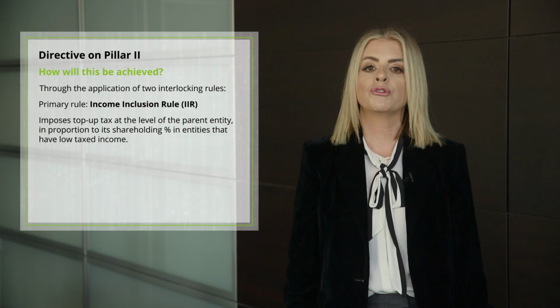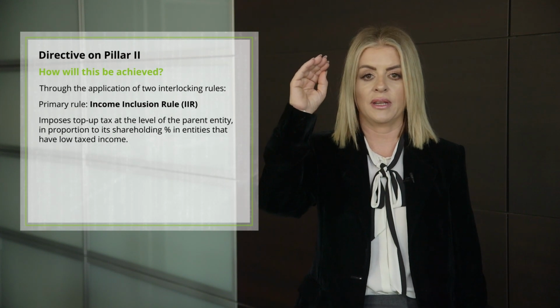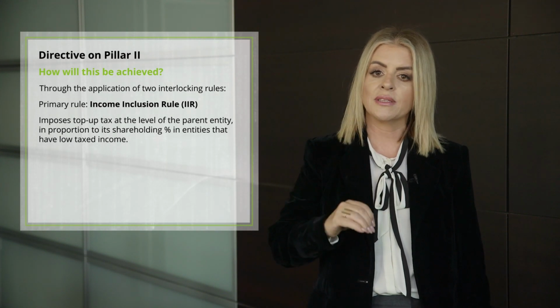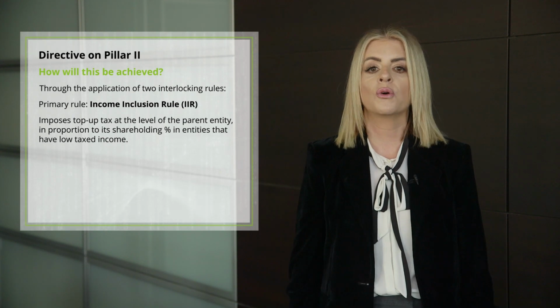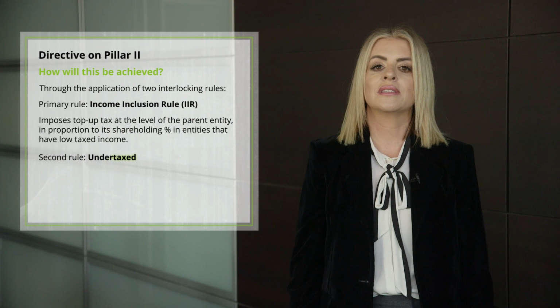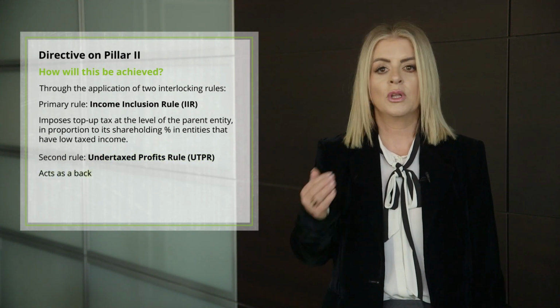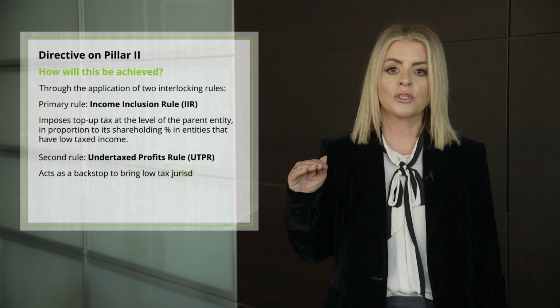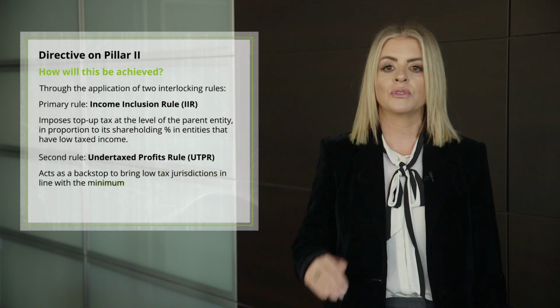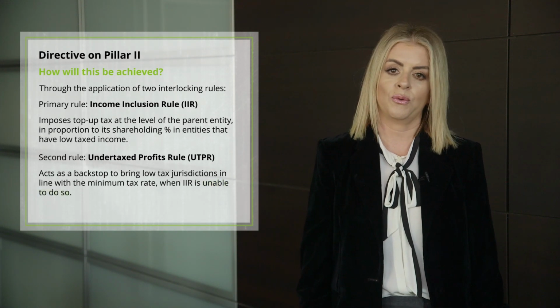Generally, the income inclusion rule is applied at the top level of the ultimate parent entity and works its way down the ownership chain, the so-called top-down approach. The second rule is the under-tax profits rule, which acts as a backstop rule to bring low-tax jurisdictions in line with the minimum tax rate when the income inclusion rule is unable to do so.